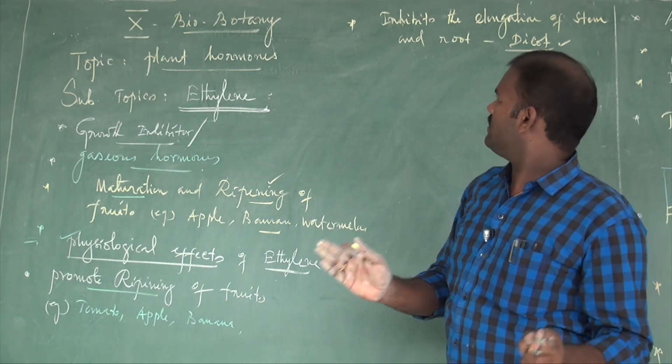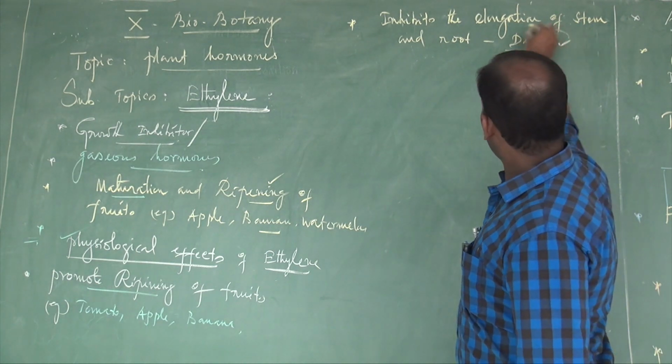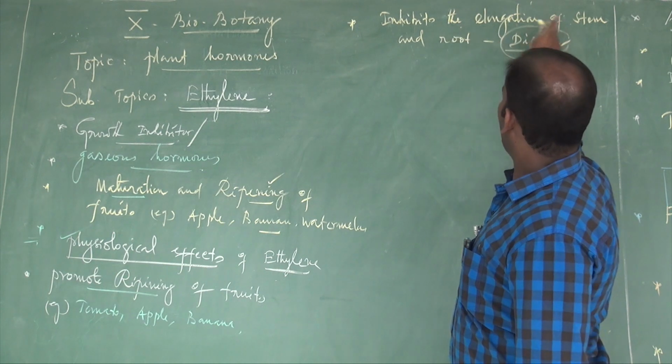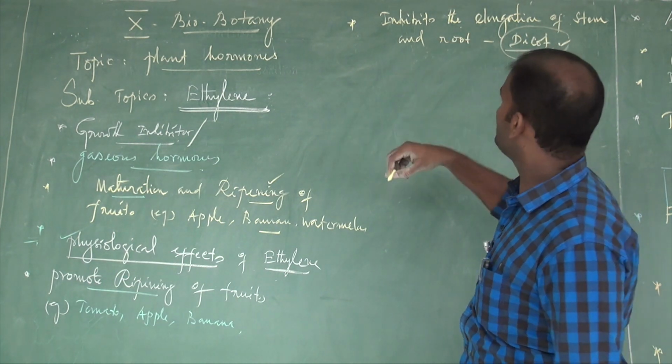That is a major effect of ethylene. Especially in dicot plants, it inhibits the elongation of stem and root. So that is why it is also one of the growth inhibitors.